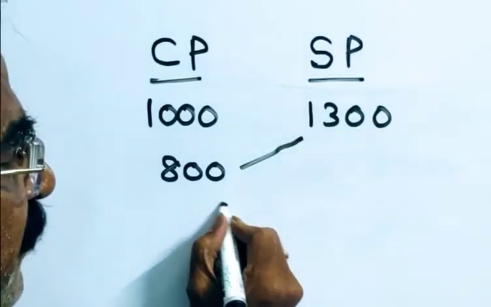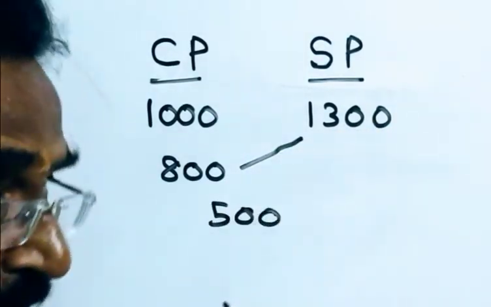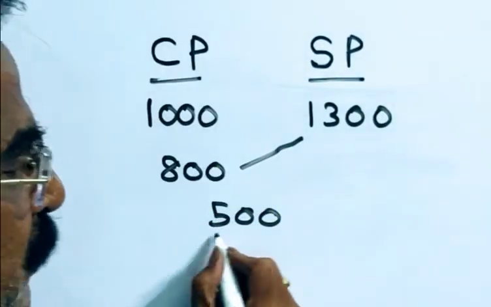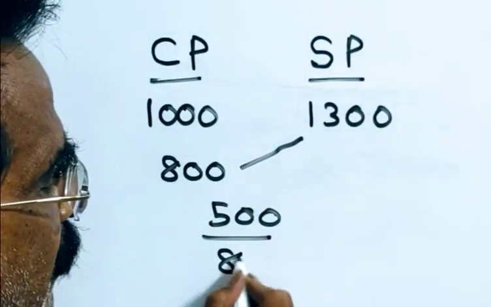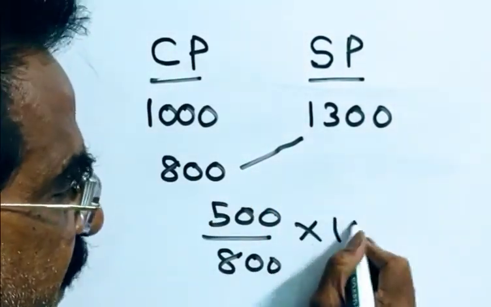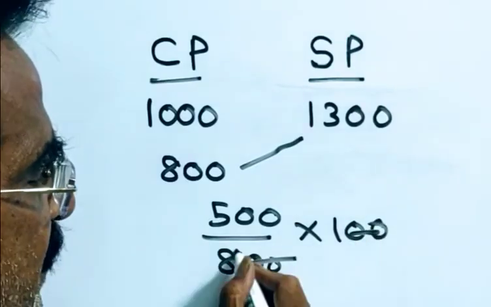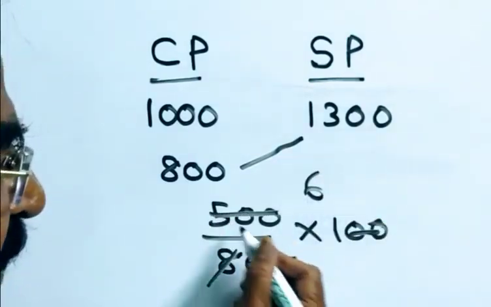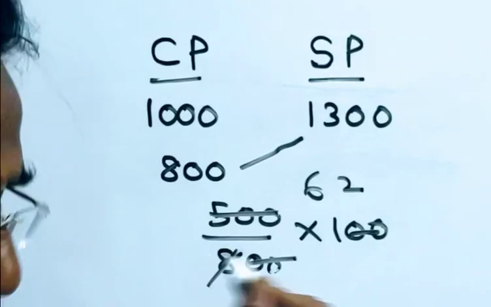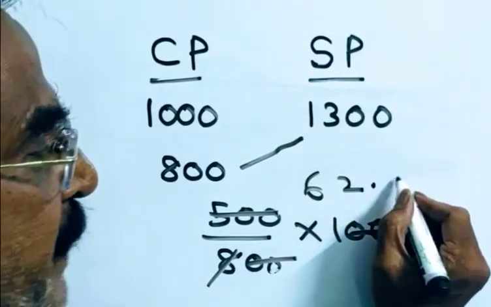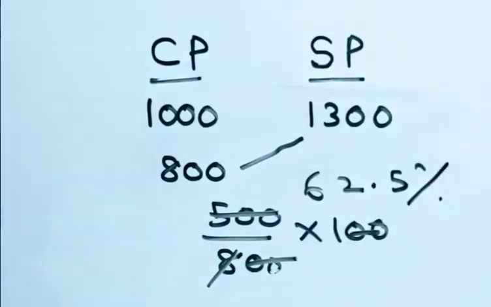Here the profit is 500. Profit percent is equal to profit by cost price into 100. Profit by cost price into 100 friends. So zeros cancel. 8 6 is 48, 20, 8 2 16, 0.4, 40, 8 5 is 40, 62.5% profit.